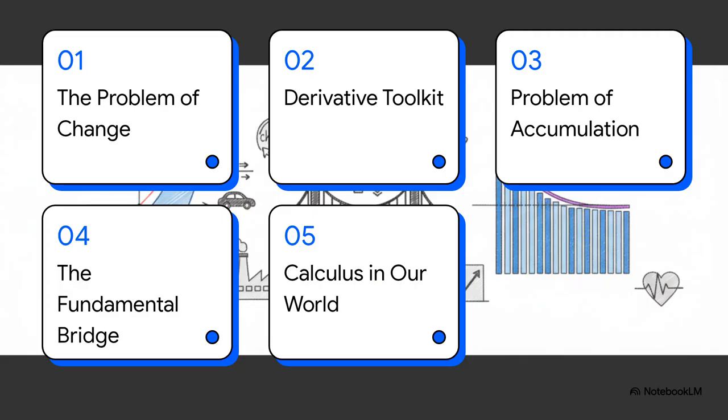So here's how we're going to break it down. First, we'll dive into that problem of change. Then we'll build up our special toolkit for dealing with it. After that, we're going to tackle the second big question, the problem of accumulation. And this is the best part. We'll discover the incredible fundamental bridge that connects these two seemingly separate ideas. And finally, we'll see why this whole thing matters so much in our world today. All right, let's jump in.